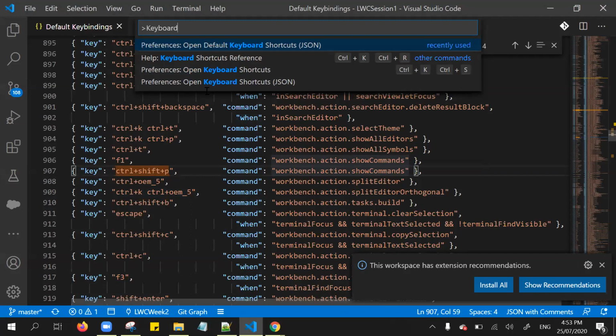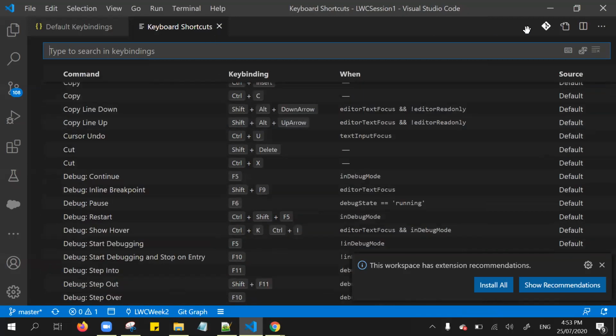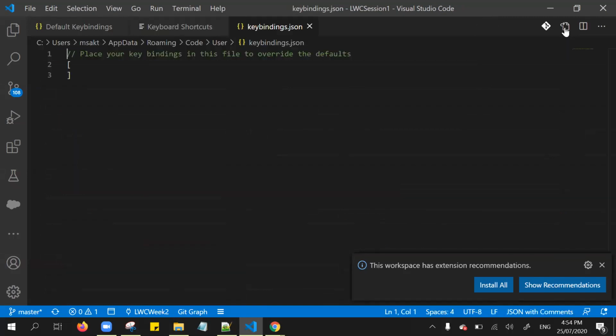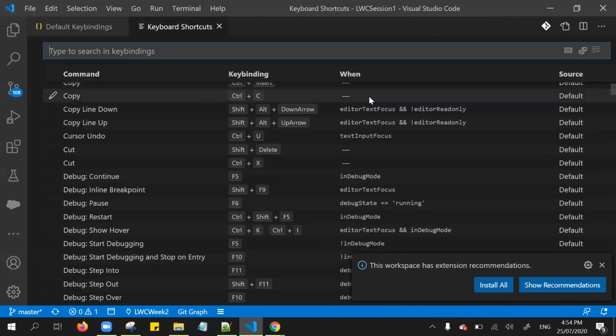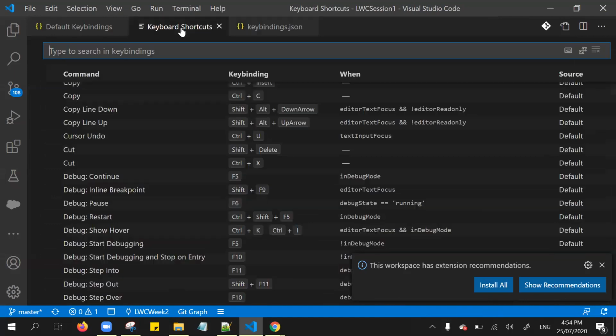Not open default, but the third one: Preferences, open keyboard shortcuts. Open the keyboard shortcuts and click this JSON icon. This JSON file appears. Here we can place our own key shortcuts to override.